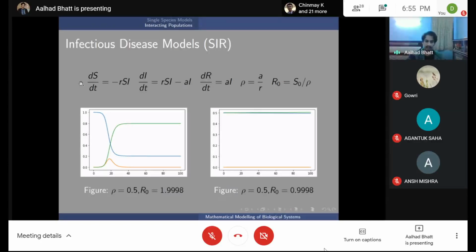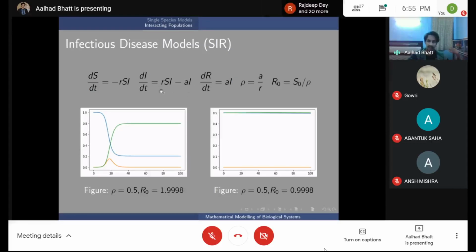So what you have is the susceptibles. The decrease in the susceptibles is equal to RSI, so the more infected people you have, the faster the infection will spread. R is a parameter that tells you the average number of people that get infected given a certain number of S and I. So the change in the number of infecteds is RSI minus AI. A here is the inverse of the average time of the disease, so 1 by A is the average time of the disease.